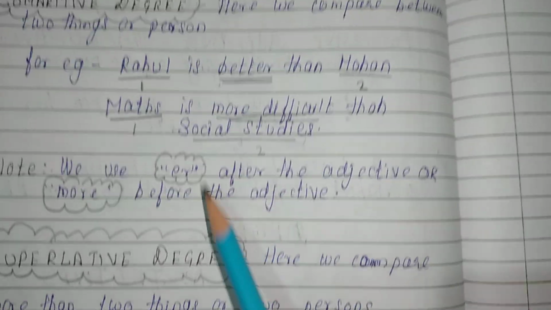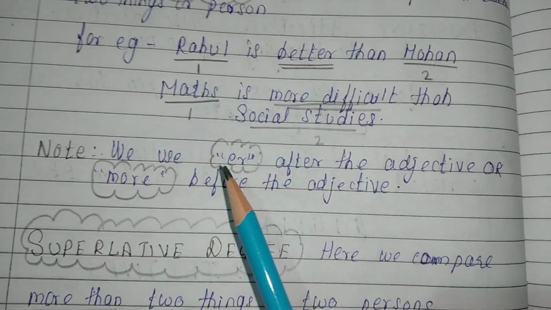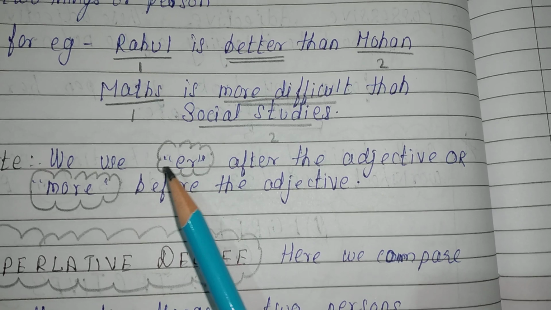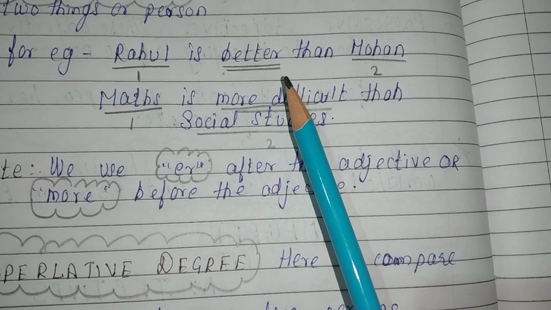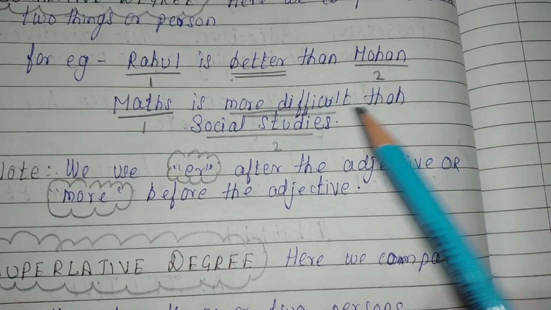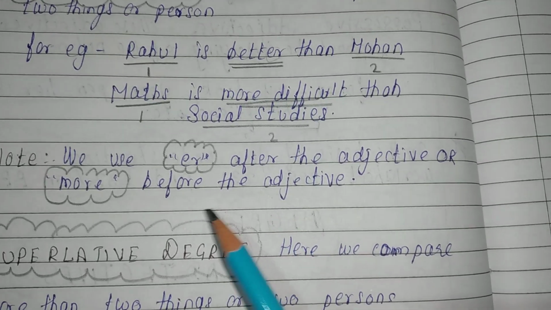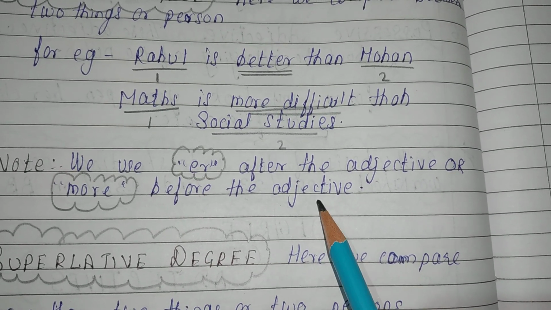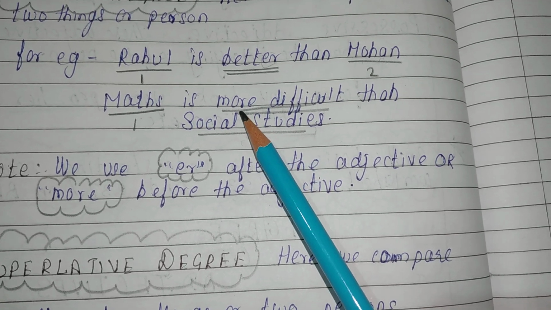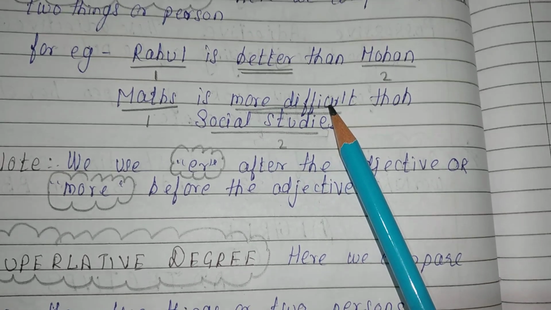ओके, द मोस्ट इम्पॉर्टेंट नोट, दैट इज़ in comparative degree we use ER after the adjective. You can see we have used better ER, or we use more before the adjective, जैसे हमने यहाँ पे किया है more difficult.